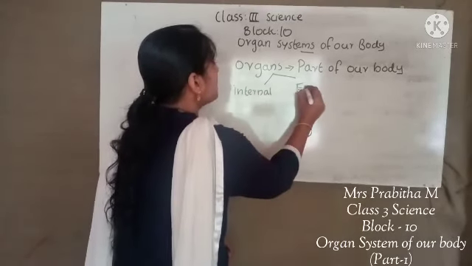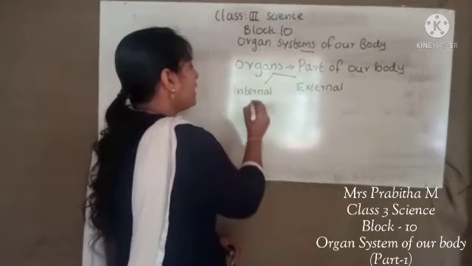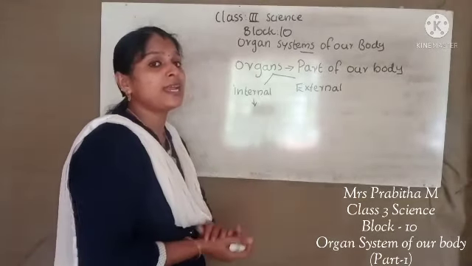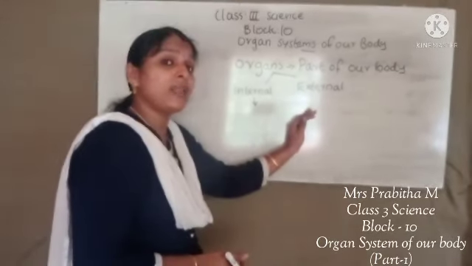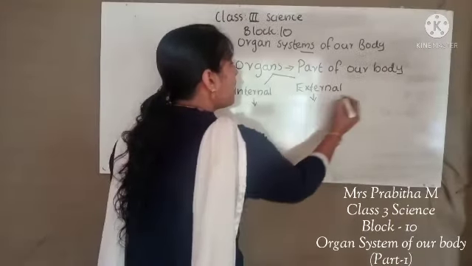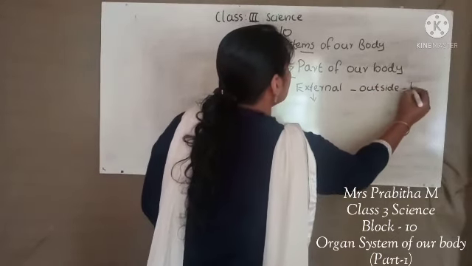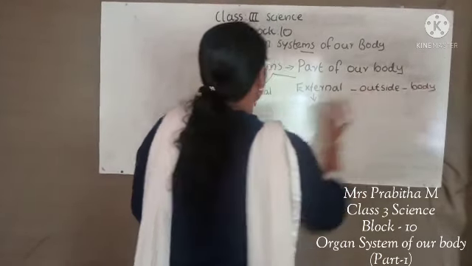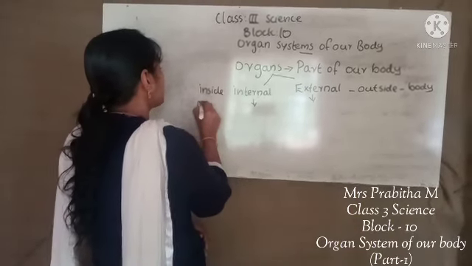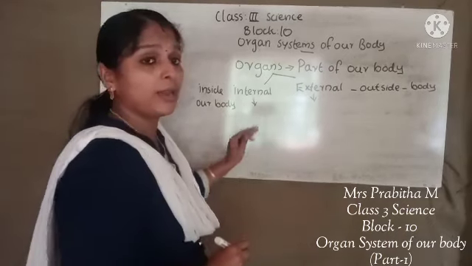Internal organs are inside our body, and external organs are outside our body, right? We know which are the examples of internal organs.